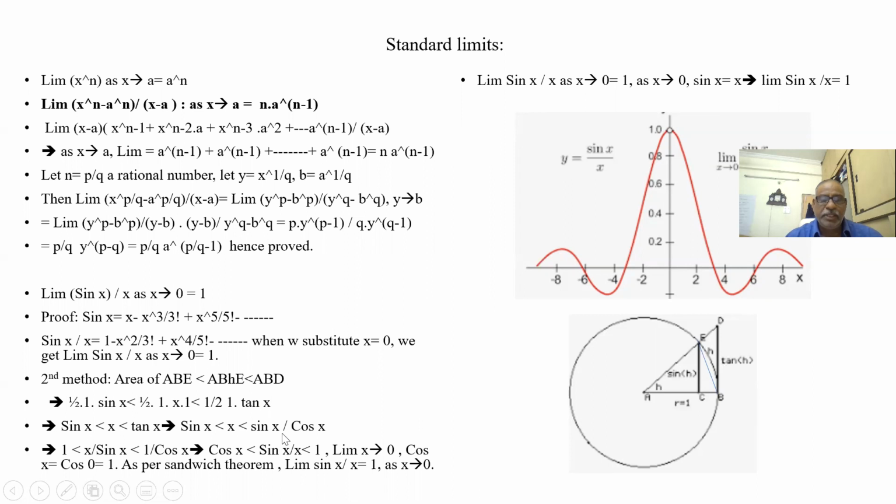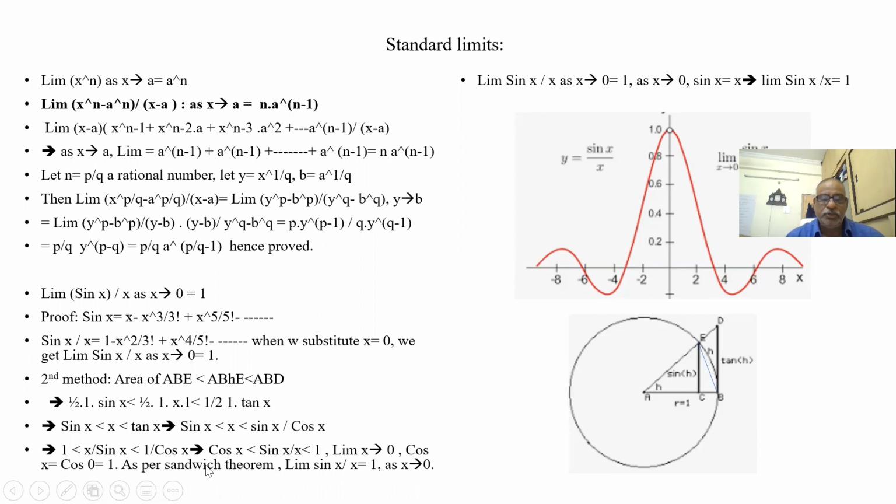So in place of tan X, I'm writing sin X by cos X. So this is sin X by cos X. So I'm removing sin X all. 1 is less than X by sin X is less than 1 by cos X. So if I reverse them, then 1 becomes greater than sin X by X, greater than cos X. So if I rewrite, cos X less than sin X by X less than 1.